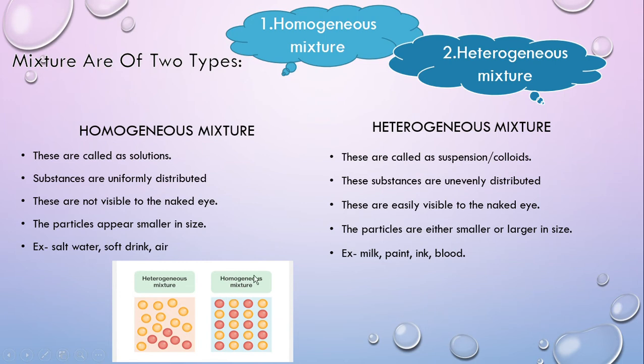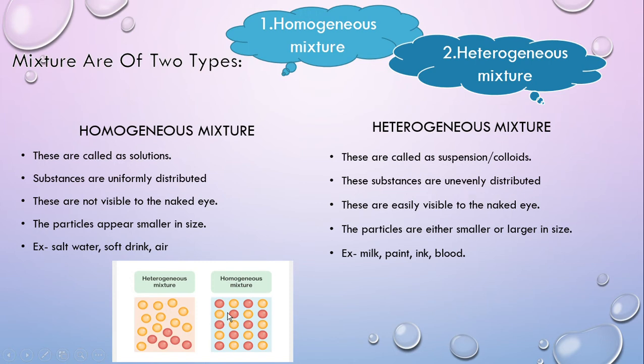Mixtures are of two types: homogeneous mixture and heterogeneous mixture. Homogeneous mixtures are called solutions, whereas heterogeneous mixtures are called suspensions or colloids. Substances of a homogeneous mixture are uniformly distributed, but substances of a heterogeneous mixture are unevenly distributed.